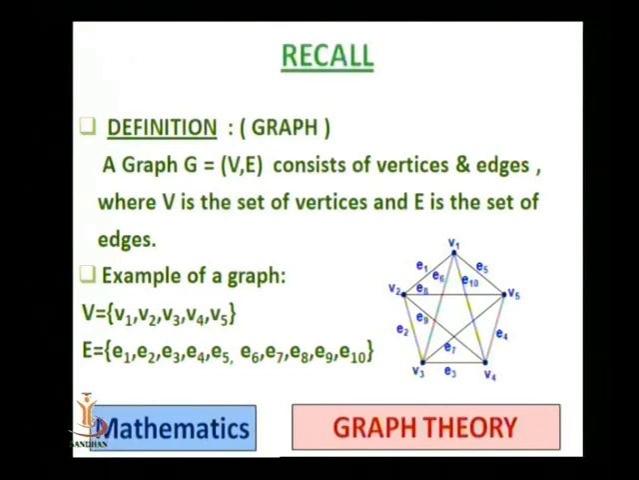Now this is one example of graph. Here V is the set of vertices. Here there are 5 vertices, V1, V2 up to V5, and E is the set of edges. And here we have 10 edges. And this is a simple example of a graph.